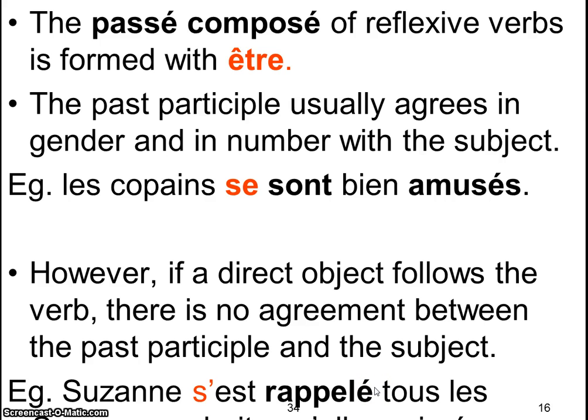For example, another one, je me suis lavé les mains. I washed my hands. So if I'm a female, there's no extra e. Me suis lavé, there's not going to be an extra e because you have a direct object. So basically, whenever using a reflexive verb in the passé composé, if the reflexive verb is followed by the direct object, there is no agreement. There's no agreement if it's followed by the direct object.